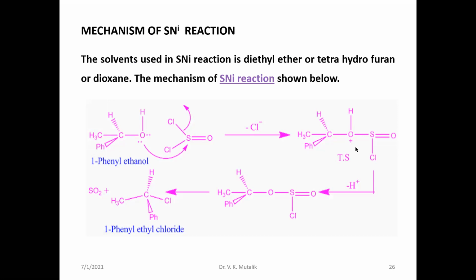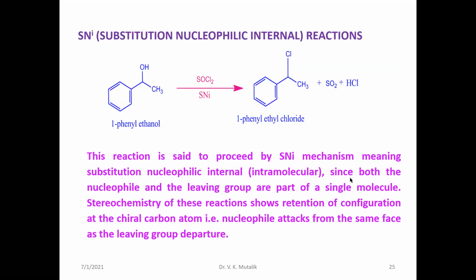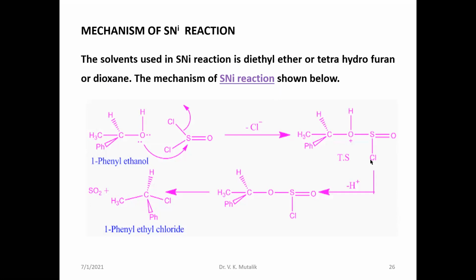As per the previous statement, since both the nucleophile and leaving group are part of a single molecule, the chlorine atom acts as the nucleophile. The leaving group, the entire OH group, comes out in the form of sulfur dioxide and so on.